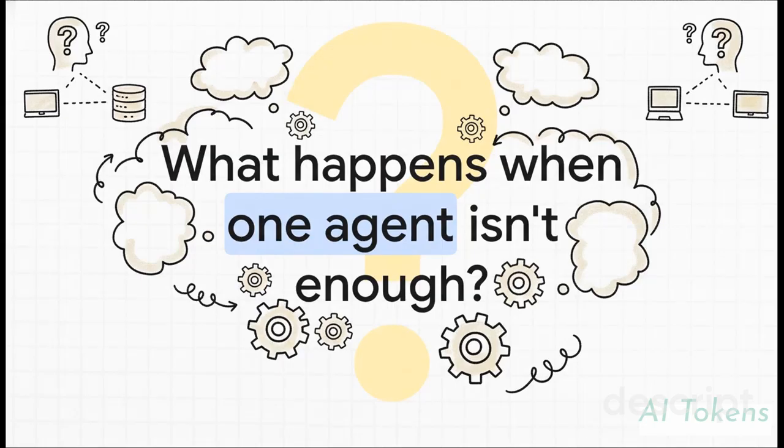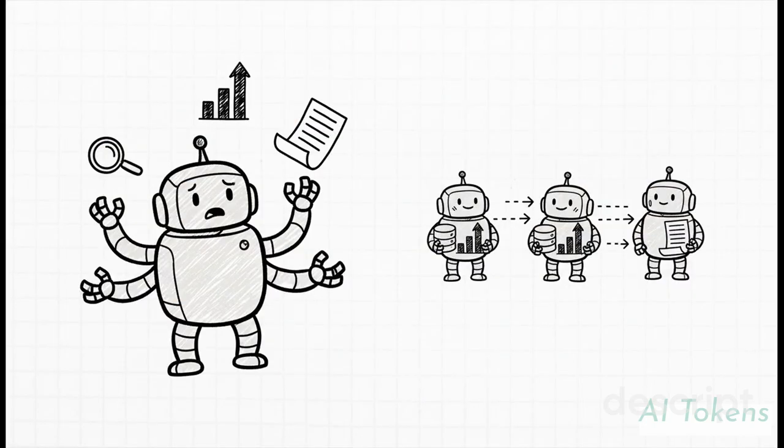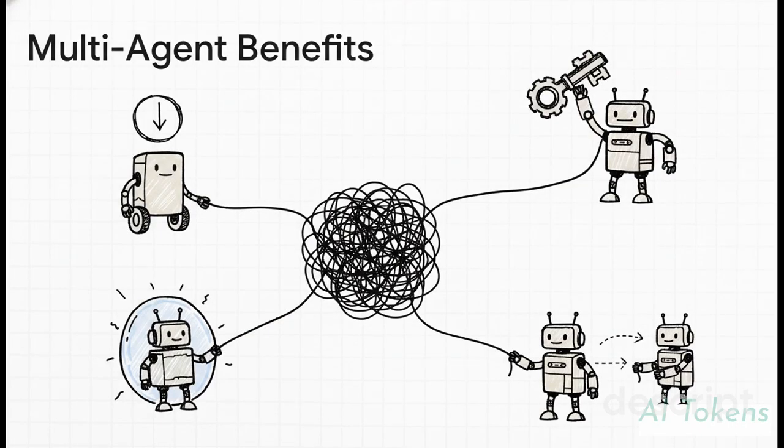Okay, but what happens when even one smart agent isn't enough for a really complex job? Things can get overwhelmed. This leads us to the state-of-the-art multi-agent RAG. Think of it like hiring a whole team of specialists. Each agent gets a simple prompt and specialized tools. This makes the whole system more reliable and way more powerful.